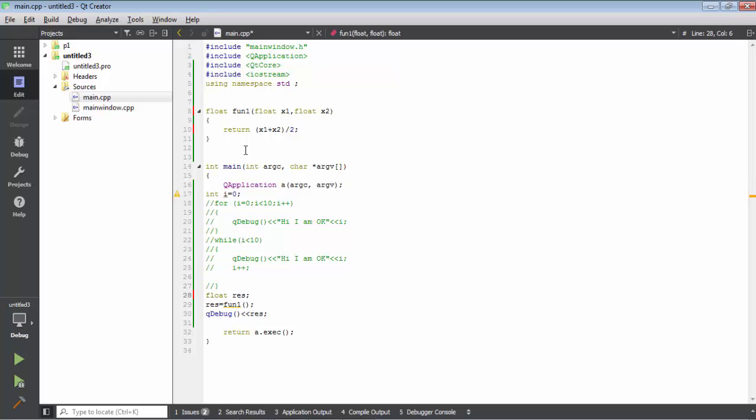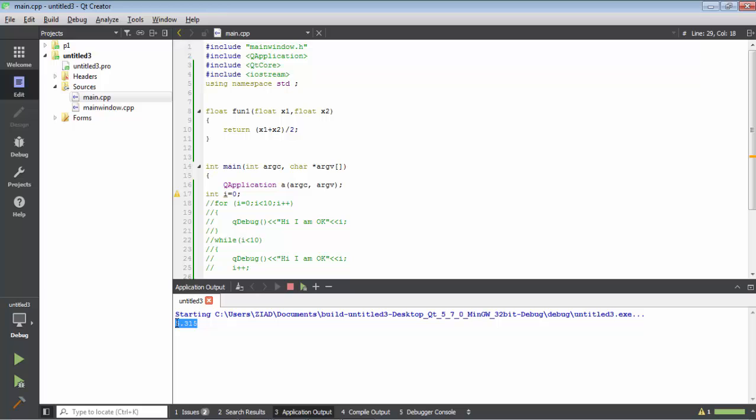It gives you a float here, so this is the result. Call the function and send two values, for example 2.4 and 8.4. So you add these two together and divide by 2. This function made this work. Okay, just play or run it, and you get this answer. The average is this number.